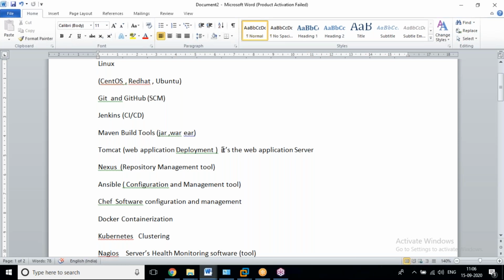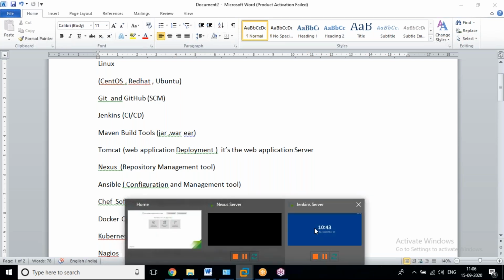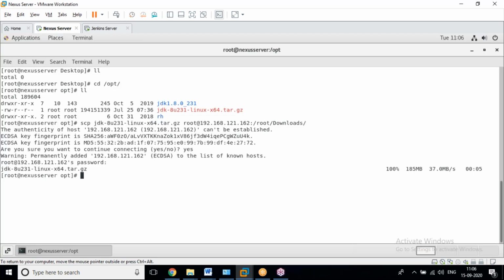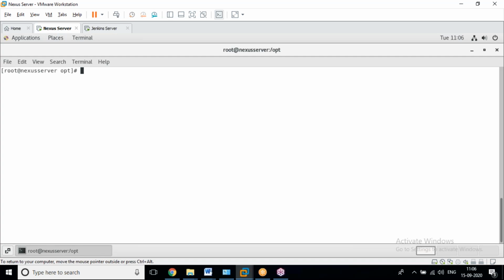Whatever files you want to place in the repository, we are using Nexus. Just wait.